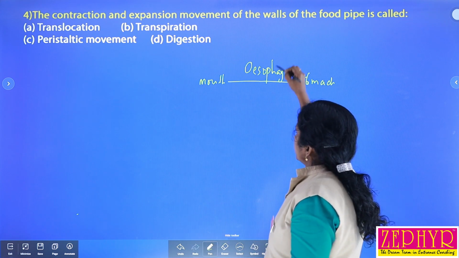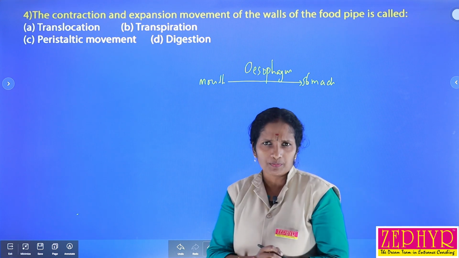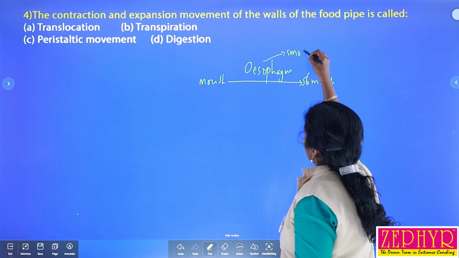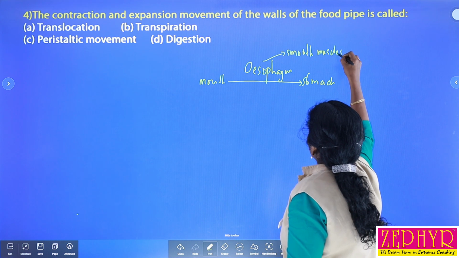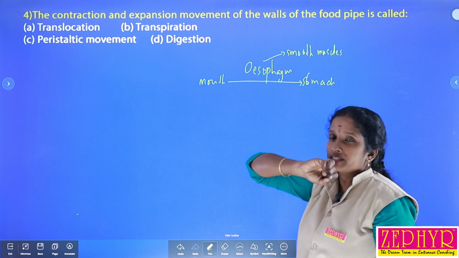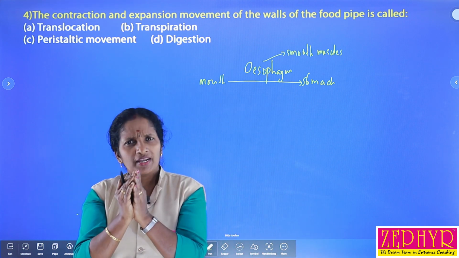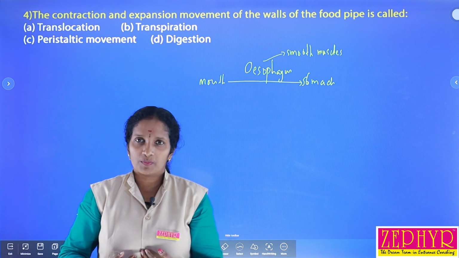This esophagus shows a special type of wave-like movement, mainly due to the presence of smooth muscles. These smooth muscles show a peculiar type of wave-like movement. These wave-like movements mainly help the easy passage of food materials from the mouth to the stomach, isn't it?